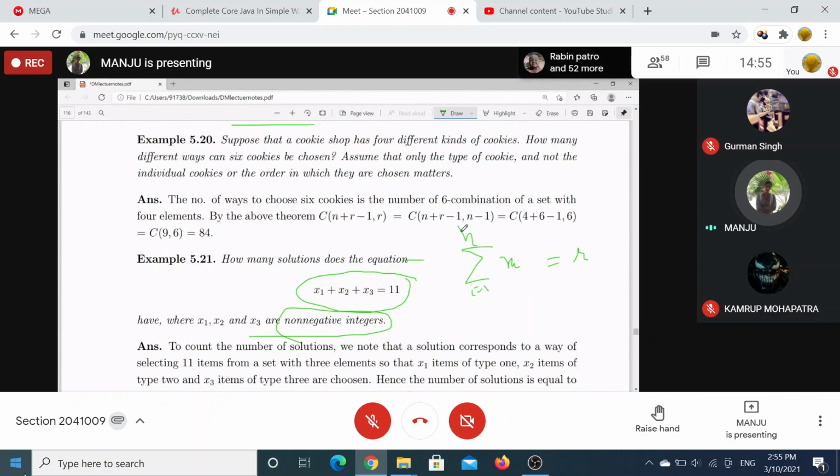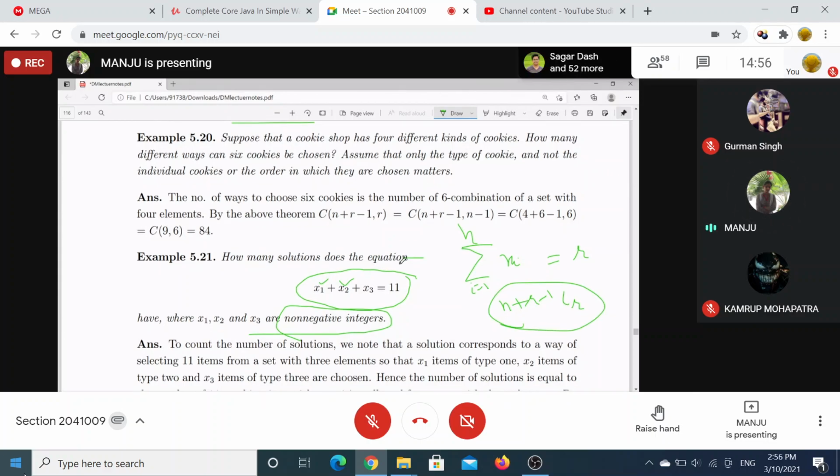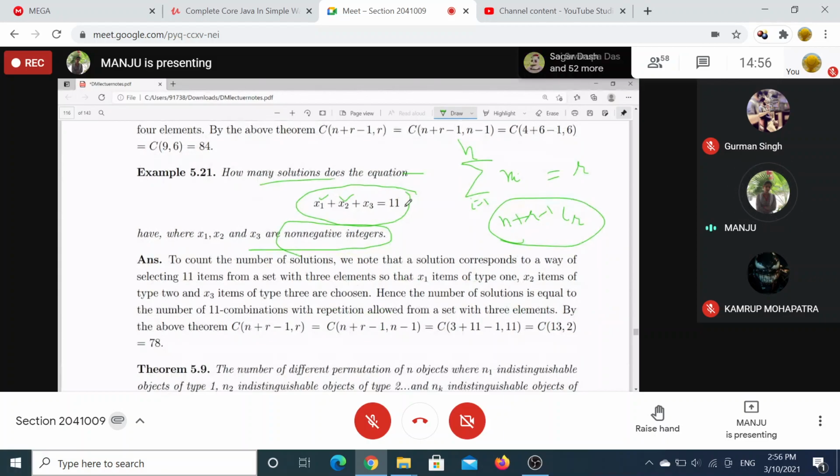Then the number of ways of selecting these x1, x2, x3 will be given by the r-combination out of n elements when repetition is allowed. Obviously, xi's can repeat the value. For example, 0, 0, and 11, or 0, 11, 0. Here 0 repeats, right? Like that, it will be given by n plus r minus 1 Cr. That will give you the number of solutions to this equation.